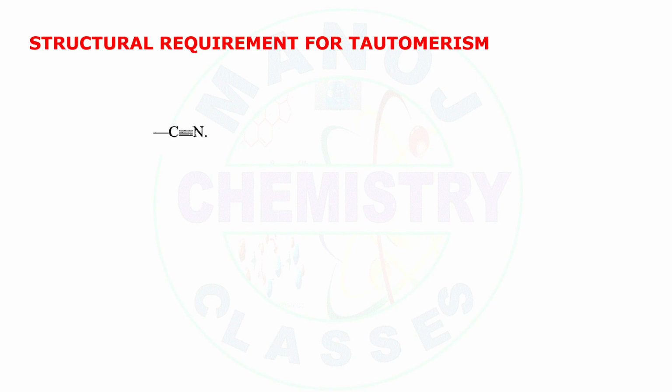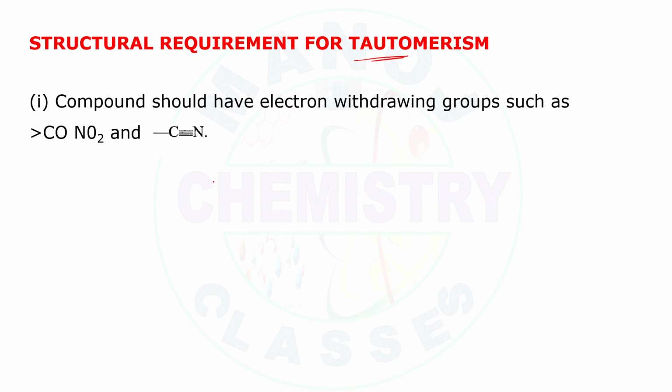So what is the structural requirement for tautomerism? The first one is that the compound should have an electron withdrawing group. Those are a carbonyl group, a NO2 nitro group, or a cyanide group. Carbonyl means a keto group or aldehyde group. These act as electron withdrawing groups.